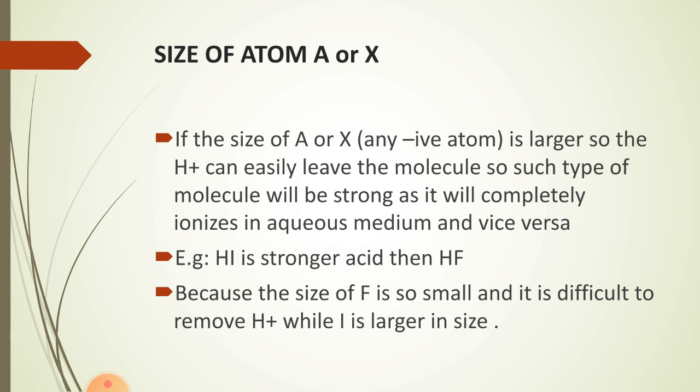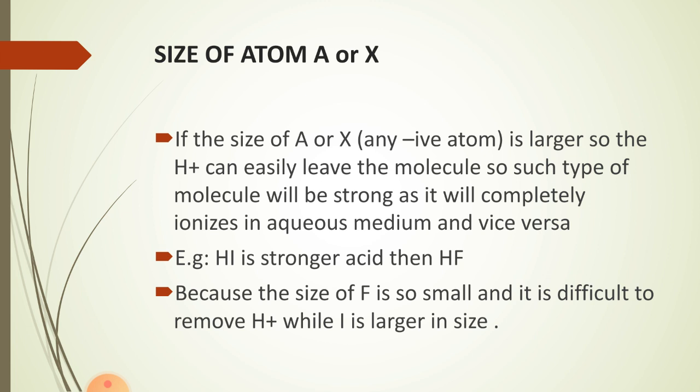For example, we have taken HI. I belongs to group 7, and it is the second last member of group 7. And you know that when we move down a group in the periodic table, from top to bottom, the size increases. Fluorine is the topmost. It is the smallest atom.